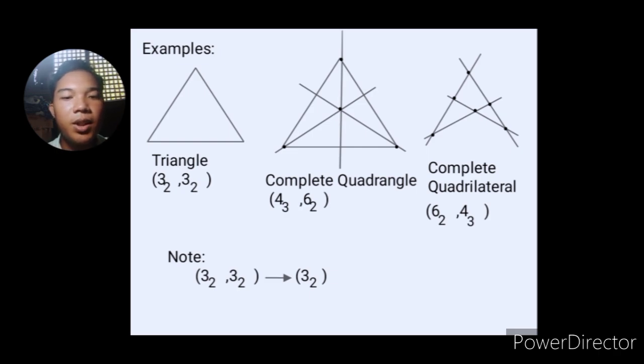By the way, the complete quadrangle and complete quadrilateral are called dual configurations. Why? Because they are switched versions of each other: 4 sub 3, 6 sub 2 and 6 sub 2, 4 sub 3. So we can remember that as dual configuration. Now, when you see a figure like the triangle which, when switched, is still the same triangle, we call it a self-dual configuration.